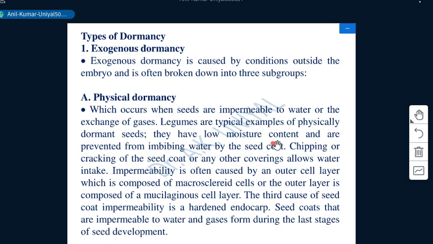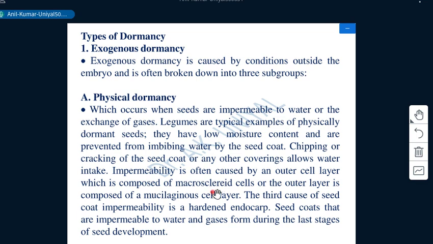Legumes are the typical example of physical dormancy, and they have low moisture content, and are prevented from imbibing water by the seed coat. At the maturity point, they have maximum dry weight condition. That's why they have very little moisture content after maturity, which means they need moisture to start the metabolic activities. Chipping or cracking of the seed coat, or any other covering, allows water intake.